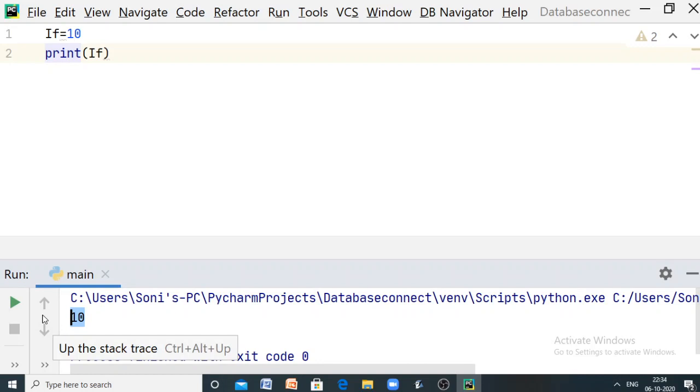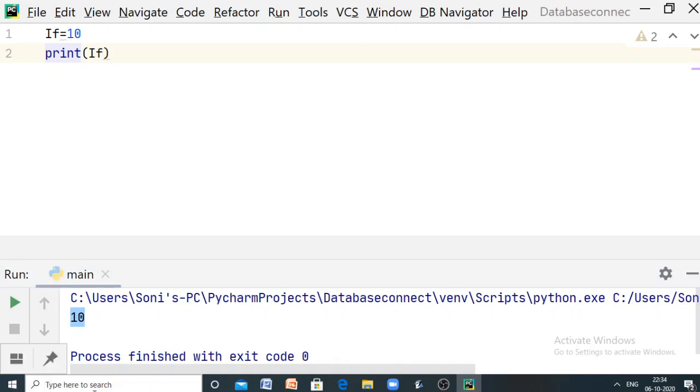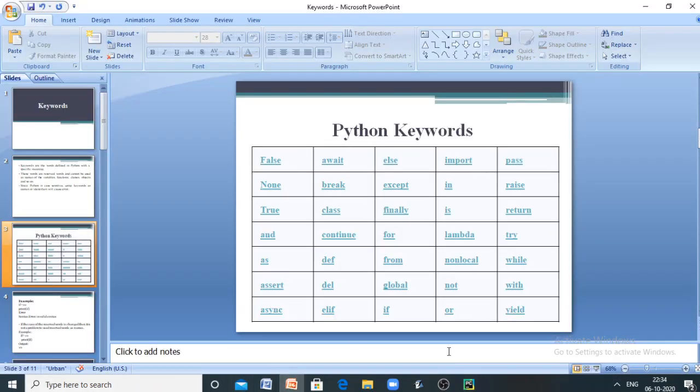So this is what keywords actually are. Keywords are reserved words with special meaning, and you cannot use them as identifiers. At the same time, if you change the case of the keywords, then you can use them as identifiers too. Now let us move to the next topic.